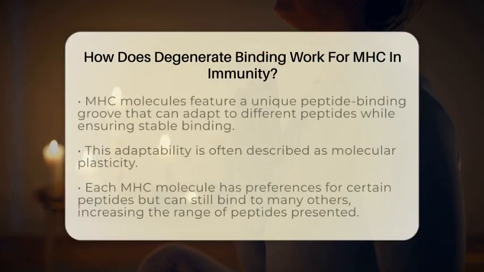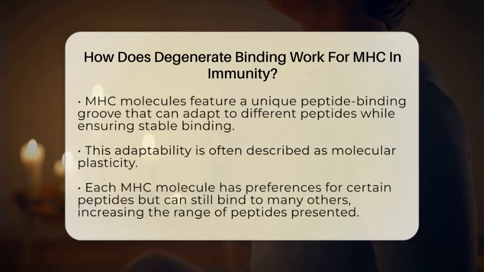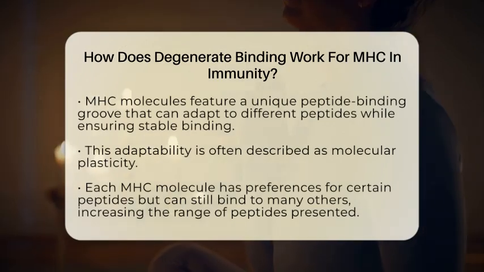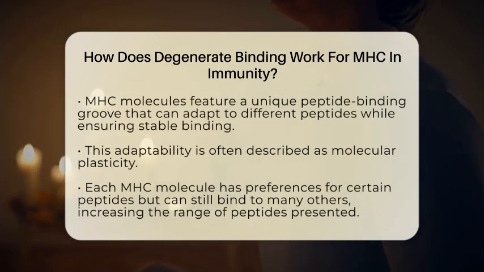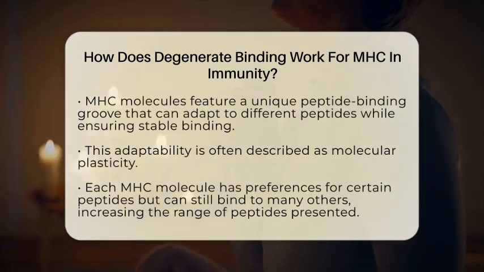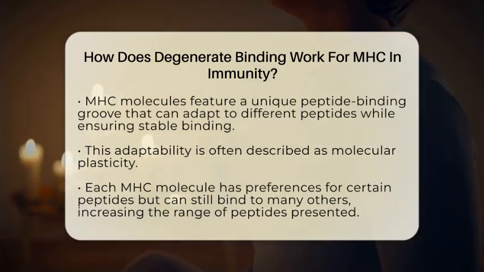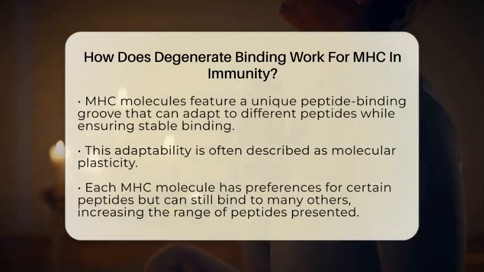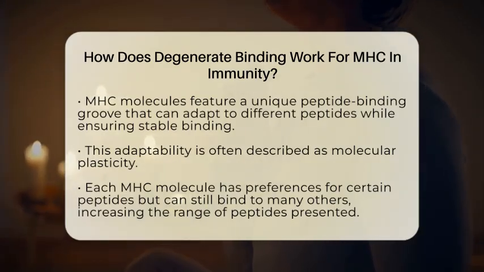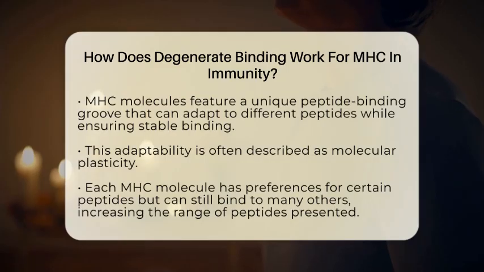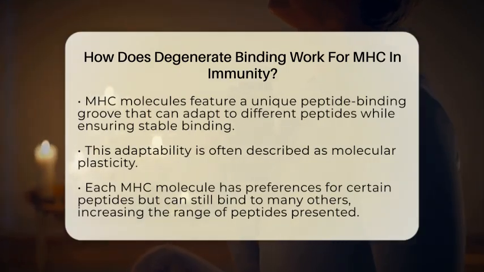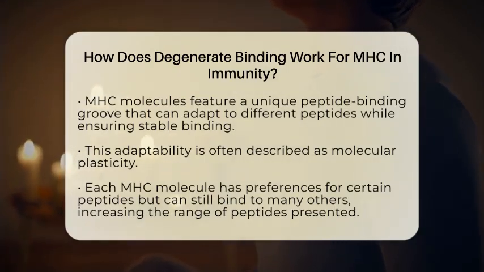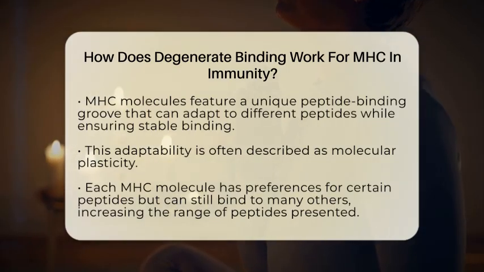The MHC molecules have a unique peptide binding groove that is adaptable. This means it can accommodate different peptides while still maintaining stable binding. Think of it as a flexible slot that can hold various shapes without losing its grip. This adaptability is sometimes called molecular plasticity. Each MHC molecule prefers certain peptides but can still bind to many others.